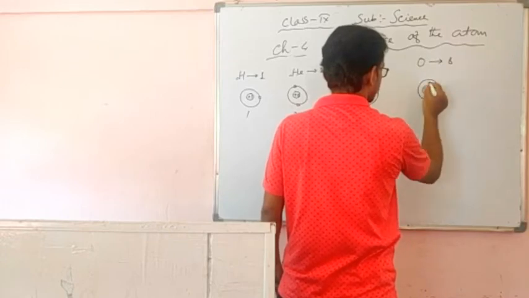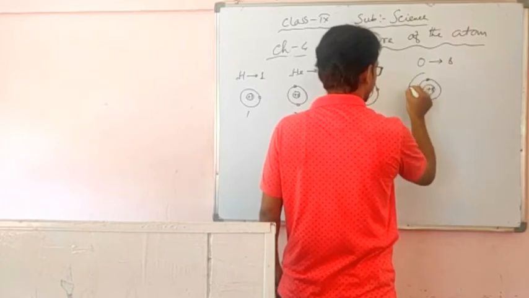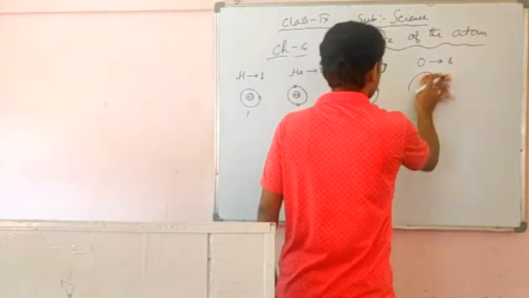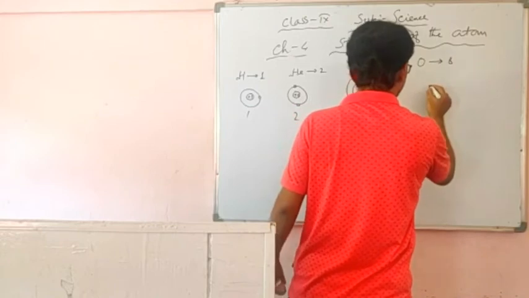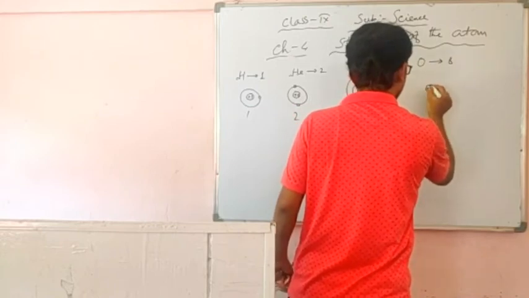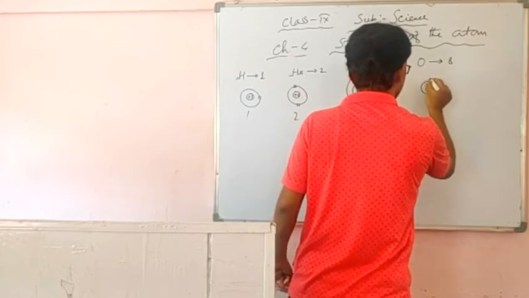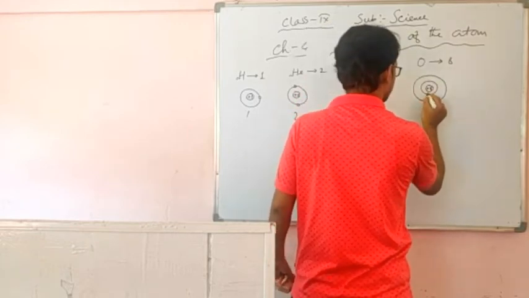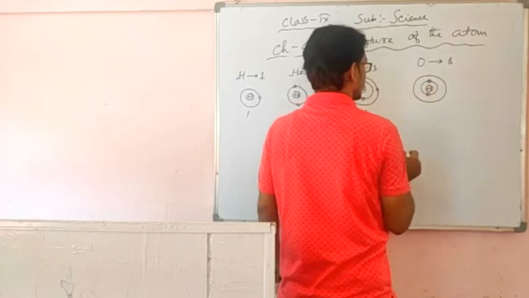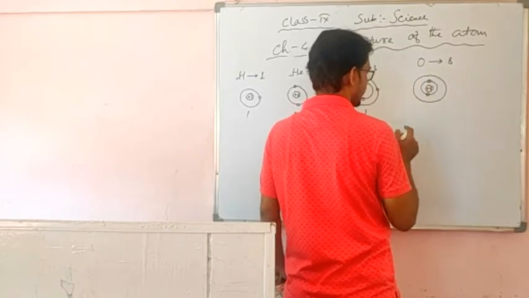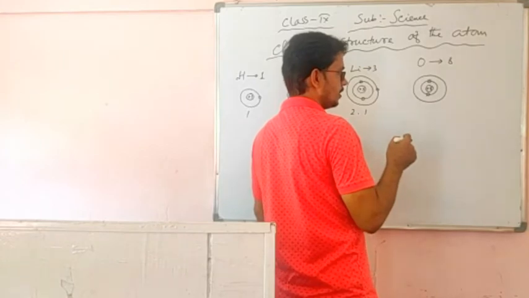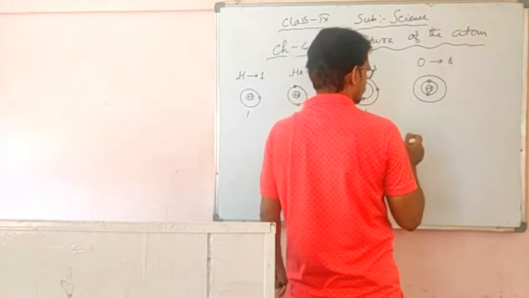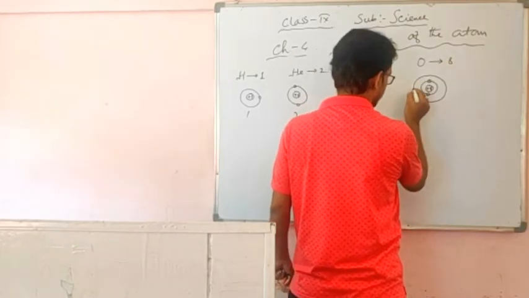In the first orbit a maximum of 2. Then 8 minus 2 is 6. In the second orbit, from the Bohr scheme we have learned that the maximum number of electrons that can stay is 8. So here the remaining 6 can easily stay.